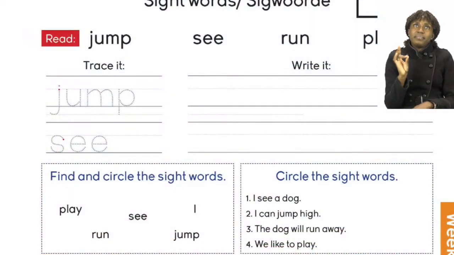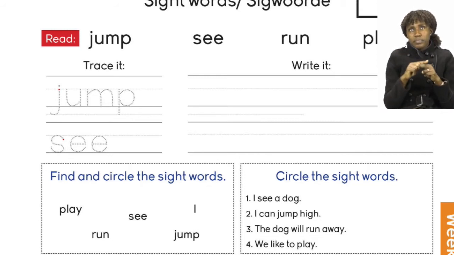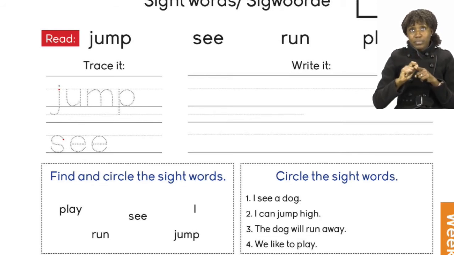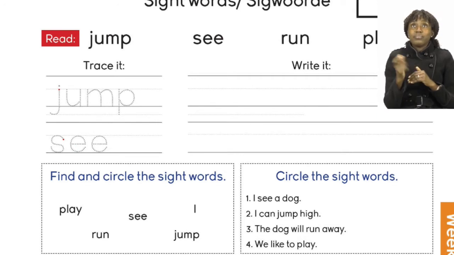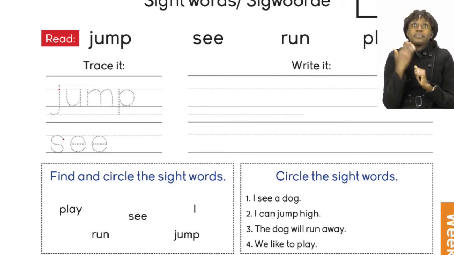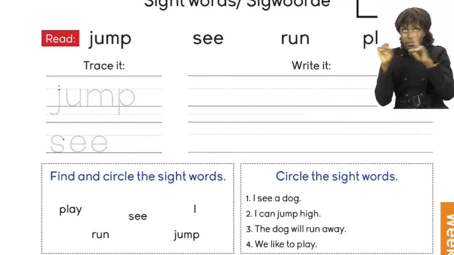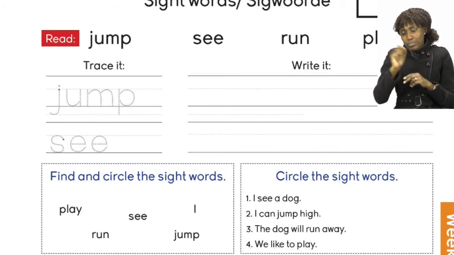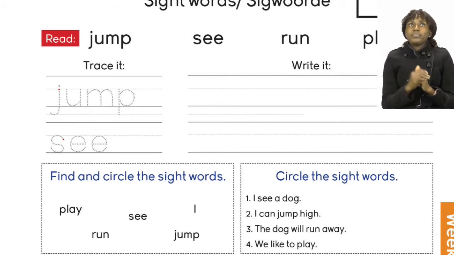On page 7, we're going to continue with our sight words. Now remember, sight words are words we often see and use sometimes. So it's going to be our job to first read the words and then trace them. After tracing them, we need to write them. And then we need to circle our sight words below. From circling in the sentences that we can see, we are going to now choose the sight words to write in our own sentences.